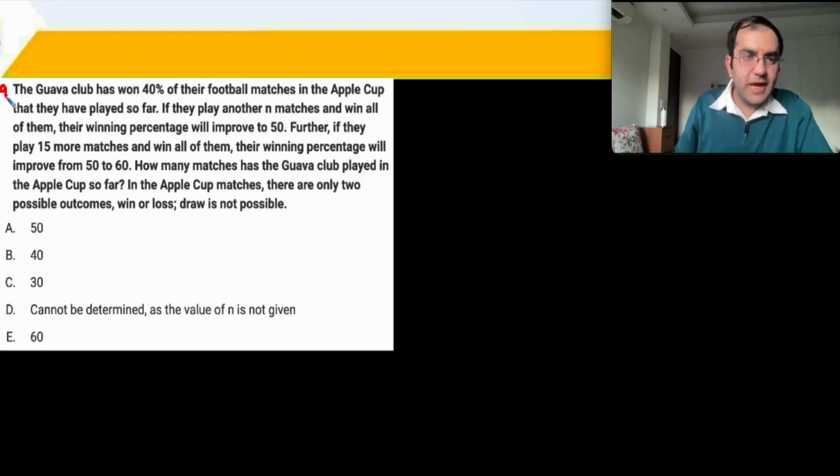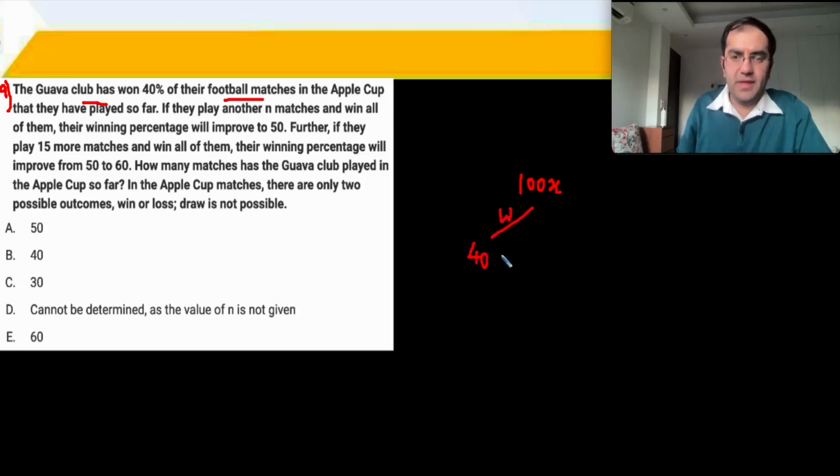Number 9 now. The Guava Club has won 40% of their football matches. Let's say 100x. They have won 40x, and remaining they have lost 60x. If they play another n matches and win all of their matches, their winning percentage will improve to 50. Right? So from here we quickly get n.